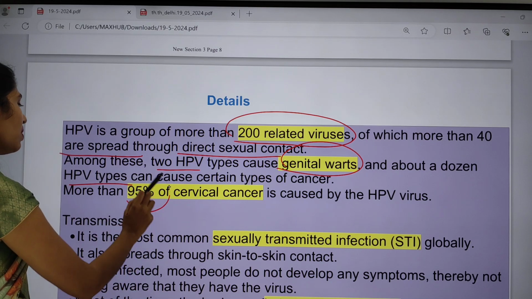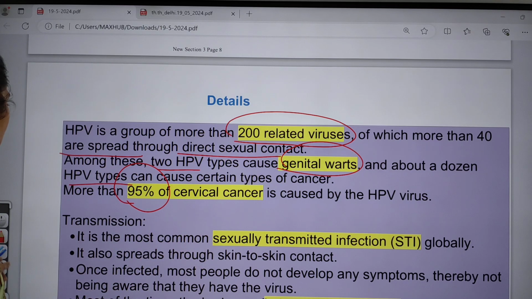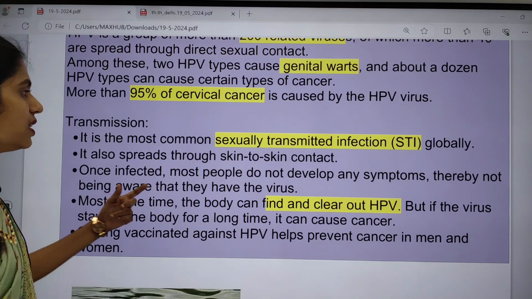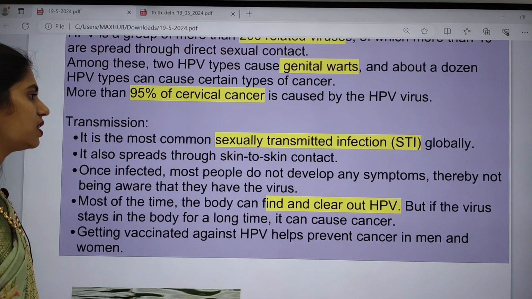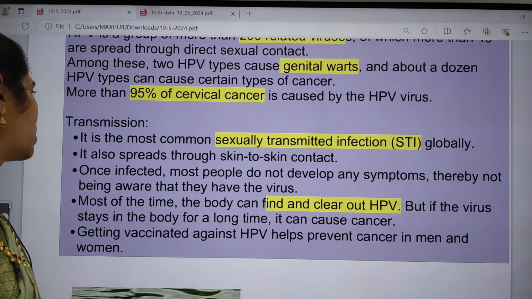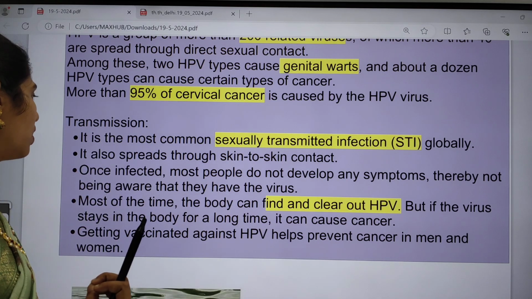More than 95% of cervical cancer is caused by this HPV virus itself. And how does it get transmitted? One important route is sexual transmission, and we can say it is a sexually transmitted infection globally. It can also transmit through skin to skin contact.